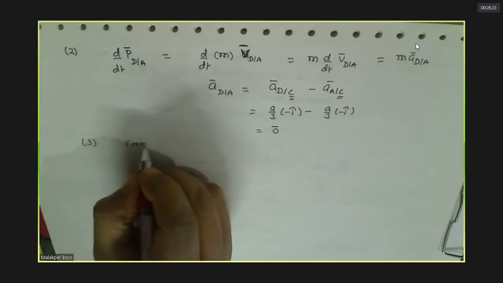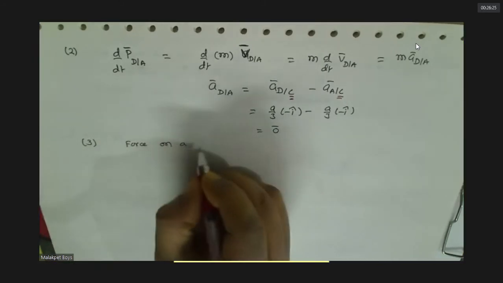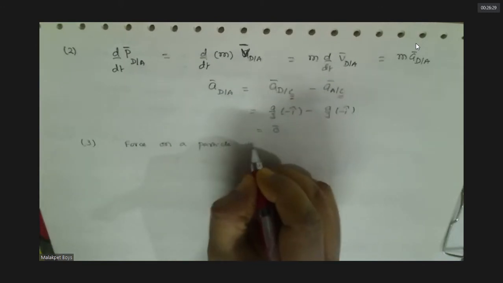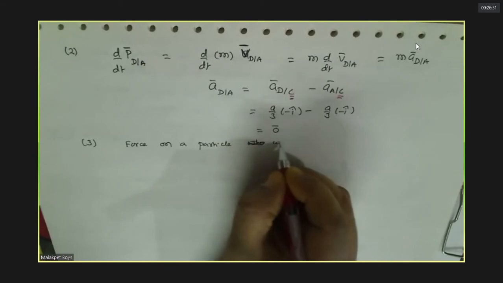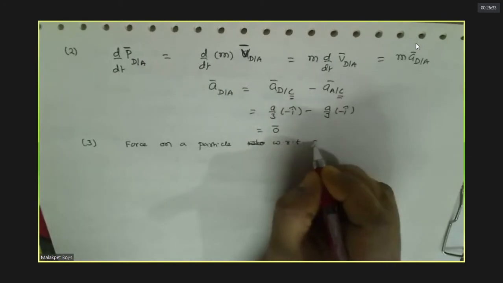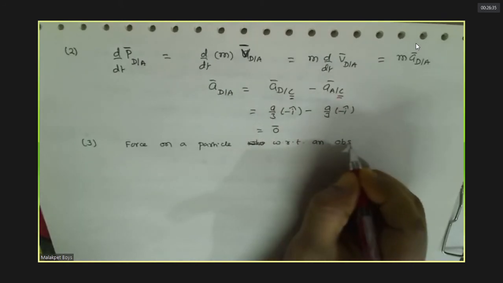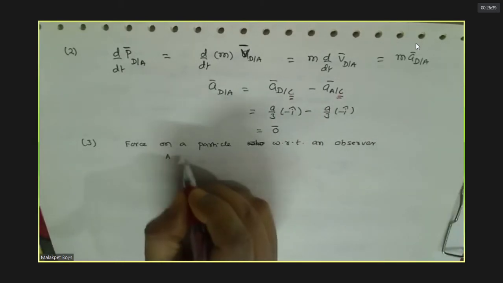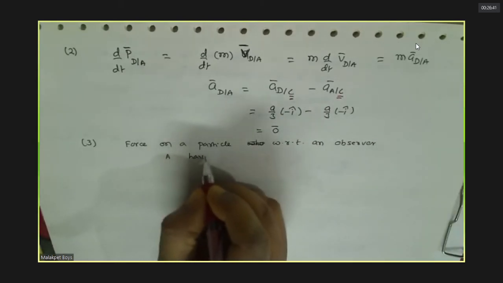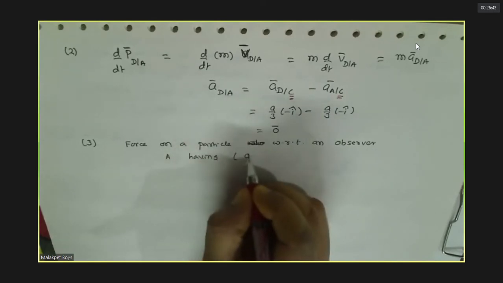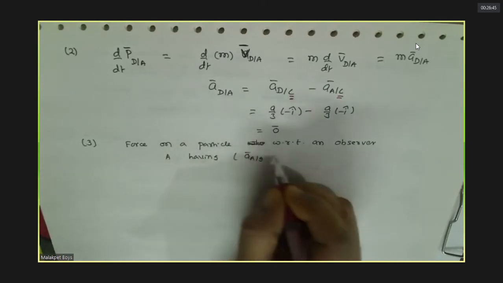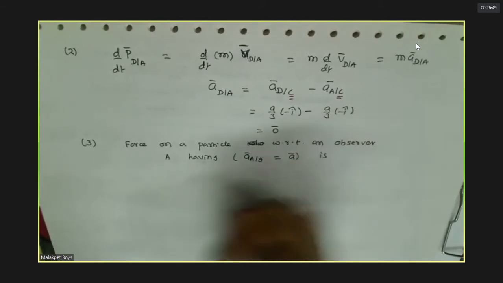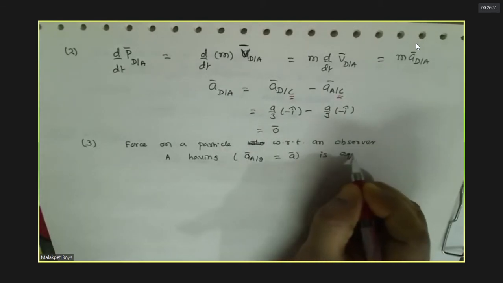Force on a particle, with respect to an observer A having acceleration of A with respect to ground, is equal to what?